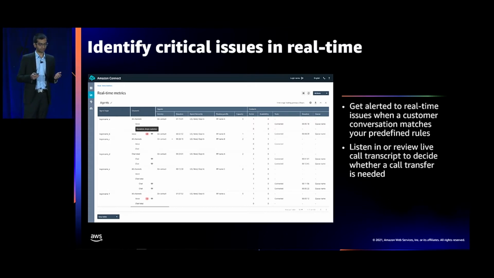Supervisors can provide agents advice on resolving the customer's issue based on their experience, or share knowledge-based articles or policy pages that may provide relevant guidance. Supervisors could also determine that a call transfer is needed, and the agent can then pass on that conversation to them so that the supervisor can address the customer issue themselves.